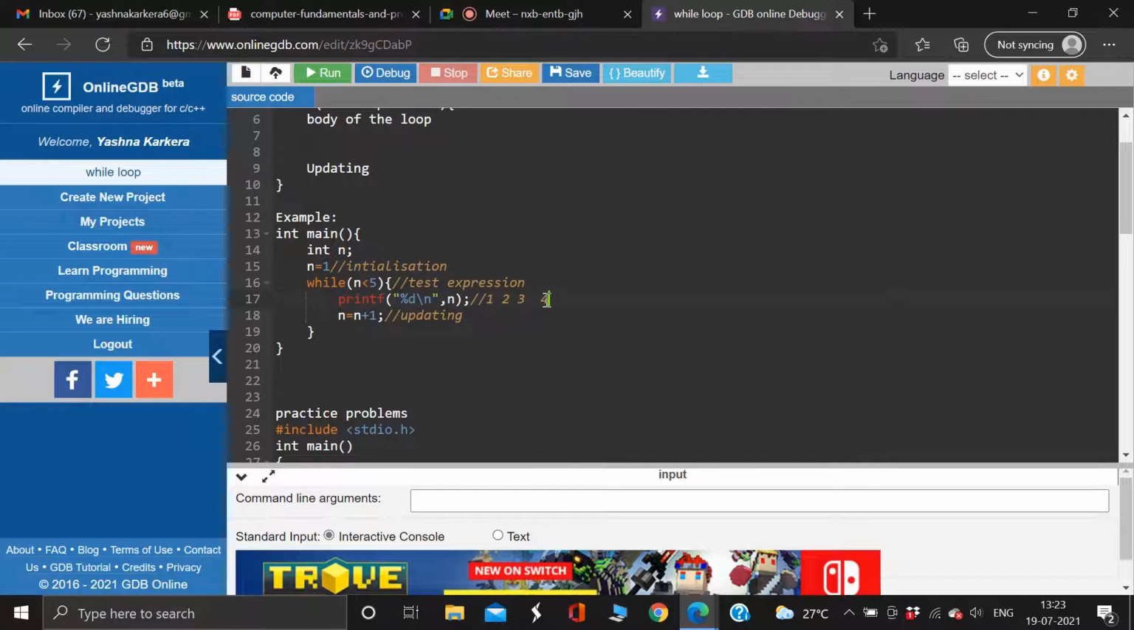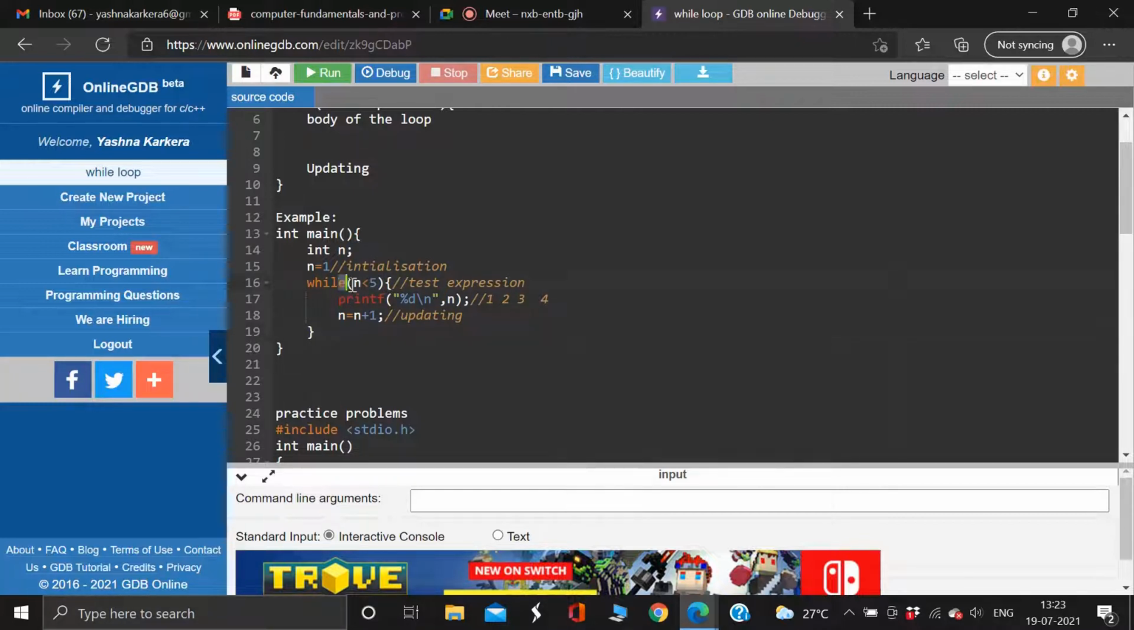Cool. Very good. Now this will get printed. Now this will again get incremented. 4 plus 1 is 5. Now it will check, is 5 less than 5? False. Very good.